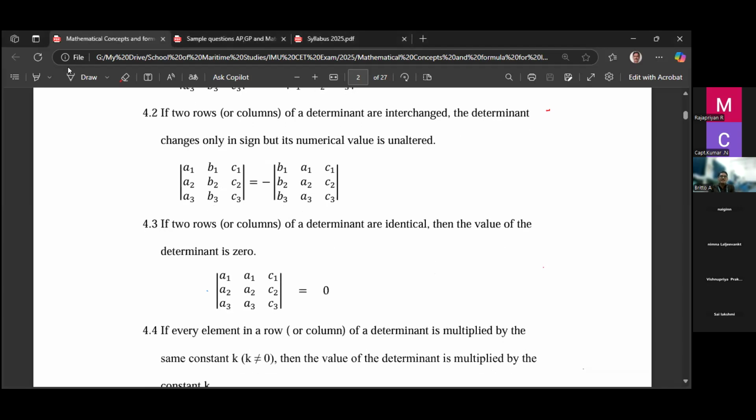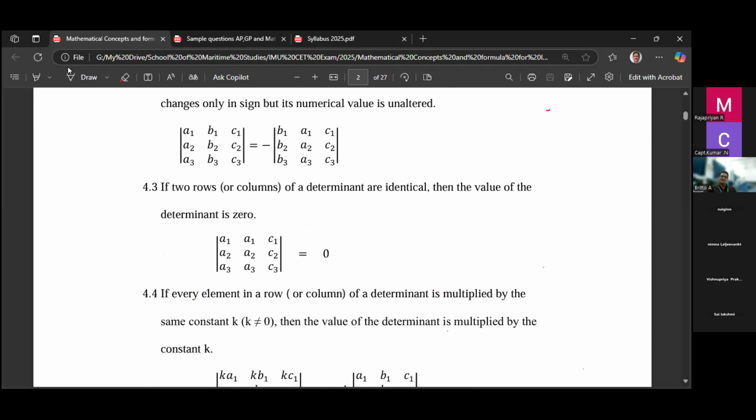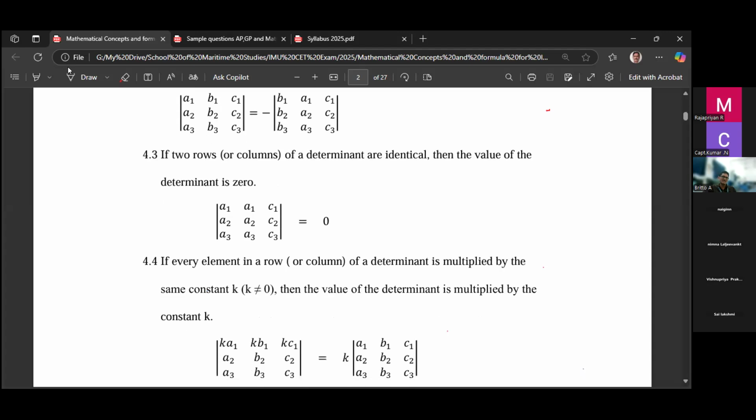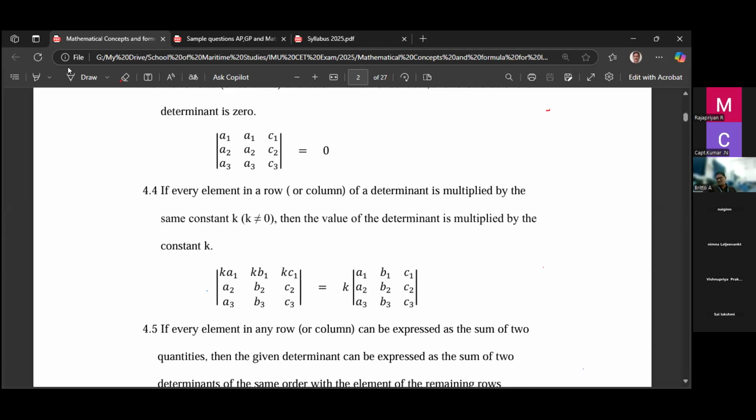Second property: if two rows of a determinant are interchanged, then the determinant value will be negated. The negative sign will come outside. This is the second property. Then the third property: the determinant value is 0 if any two rows or any two columns are identical. It's the third property. The first three properties are very important. They will come up in problems often. The remaining three properties we rarely use, but you should know them.